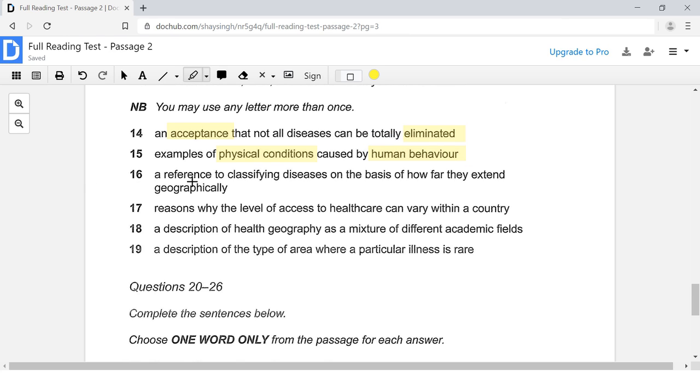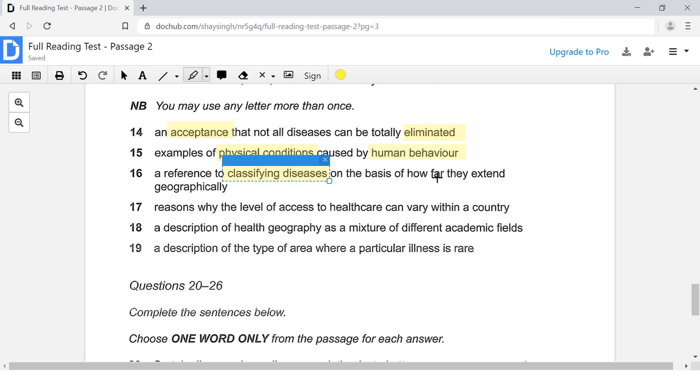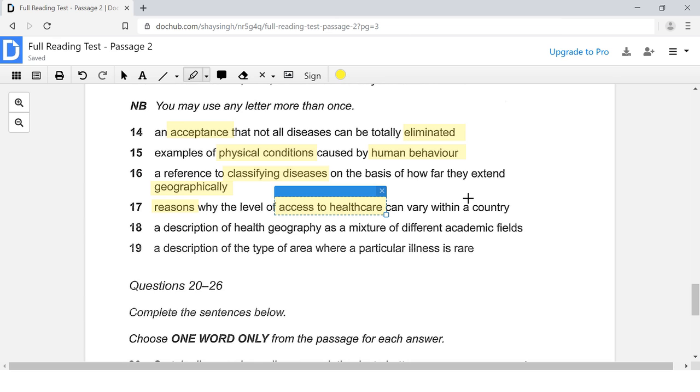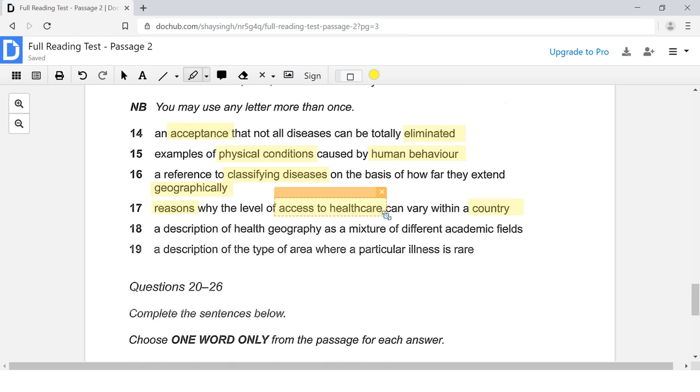In number 16, it says that we have to look for a reference to classifying diseases. So we are looking for some sort of classification of diseases. Based on what? Based on the geography. Based on how far they extend geographically. Number 17, we are looking for reasons why access to healthcare can vary, can be different within a country. We can also go ahead and include this part, can vary.